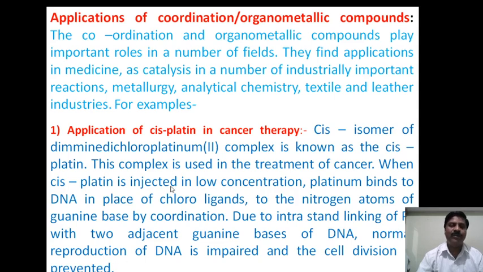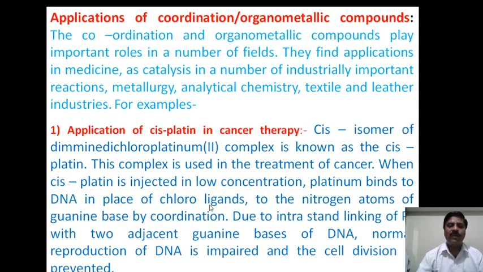Cancer is nothing but uncontrolled cell division, and we inject cisplatin, the diamminedichloroplatinum(II) complex, into the body.